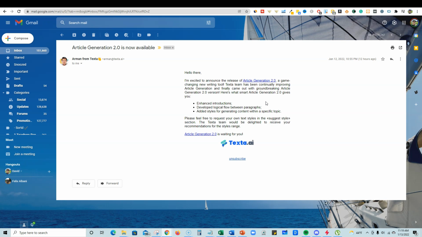Because if they can get this to where it's spitting out the quality of Article Forge or Jarvis or Word Hero, then this software is going to be one of the best AI article generators if they can get to that quality level. They have the speed down, but we want that quality as well. So we're going to test that out.